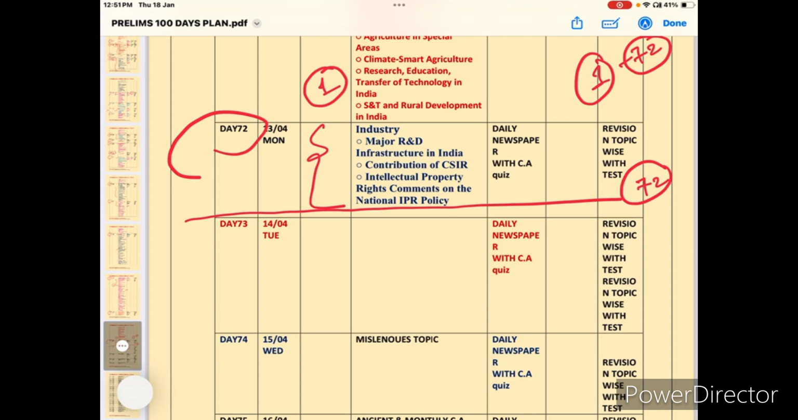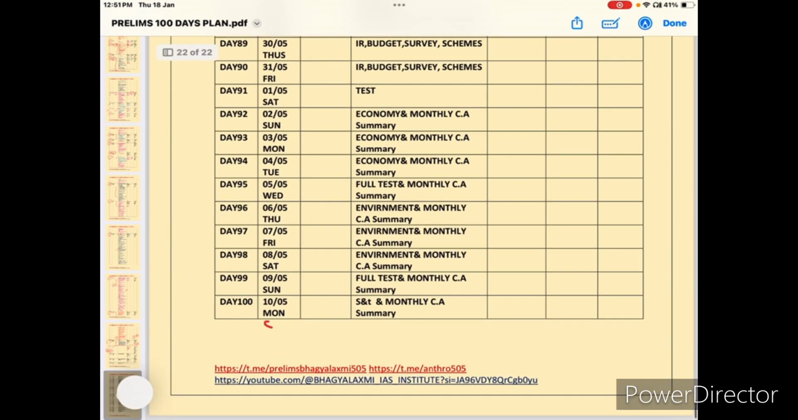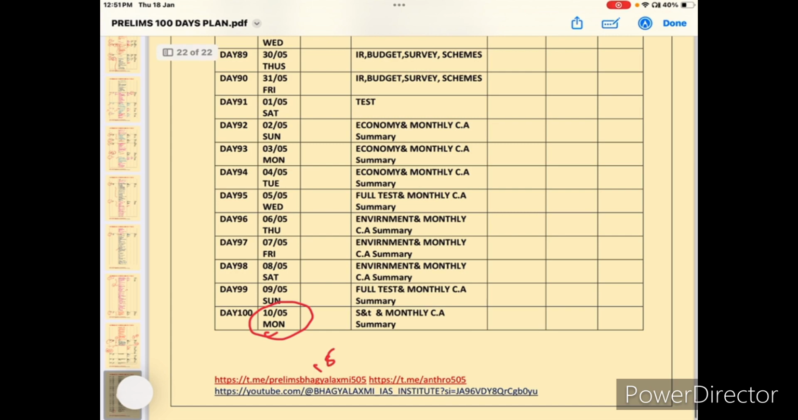Now how many days of time do we have? For example, from today, how many days do we have? Still we have 50 days. But according to our schedule, we have 30 days left in the 100 days program, and our 100 days program is going to end by the 10th of May. So the 10th of May, our exam is 25th May. So we have 15 days more extra time.